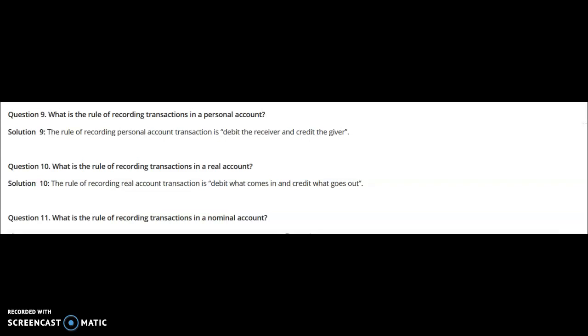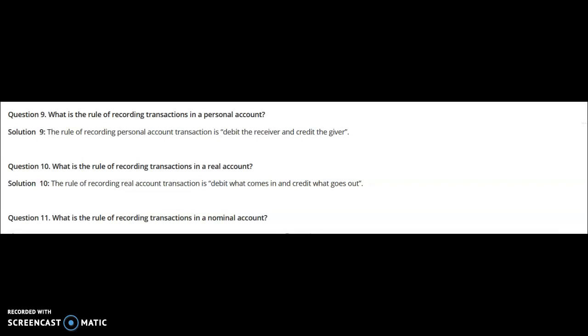Dear students, understand that these rules depend upon the type of the accounts. Broadly, there are three types of accounts: personal, real and nominal. Likewise, we have three types of rules. Please understand that while applying the rules, all three types of personal account will be categorized as one account. So here we have the personal account, real account and nominal account. Now what is the rule of personal account? Rule here means what?